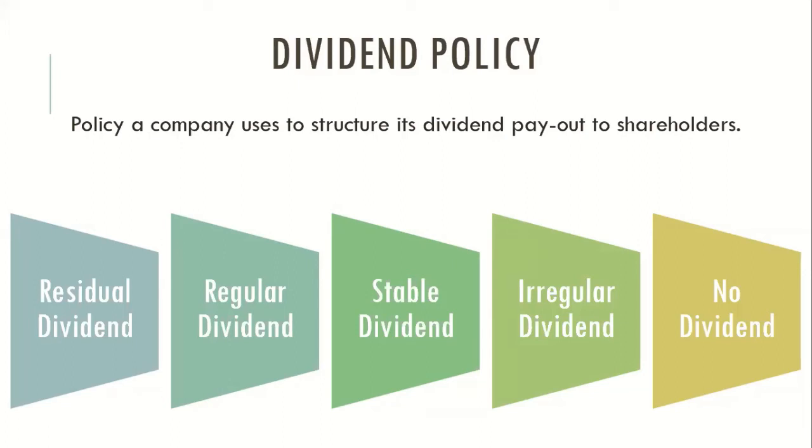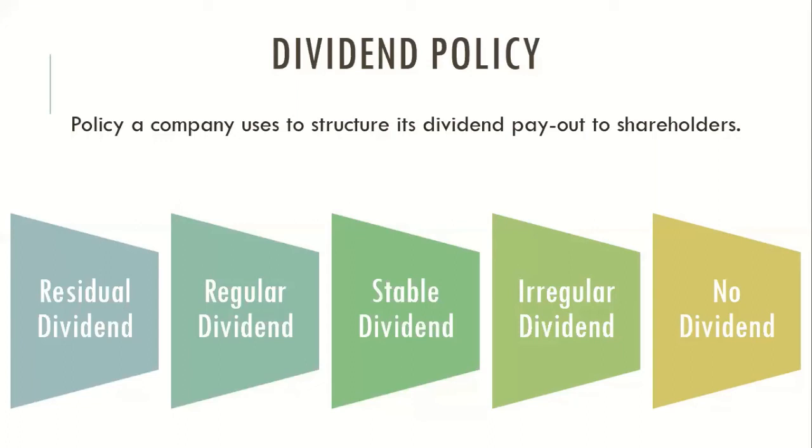So the difference between regular dividend and stable dividend: regular dividend will be paid for sure. There is definitely a sizable amount of money that will be paid as dividend. But in case of stable dividend, we have an understanding about the quantum of money which is coming, the percentage of money which is coming. Irregular dividend, they don't have a stand at all. Sometimes they may pay dividend, sometimes they may not. That's what happens in the case of irregular dividend.